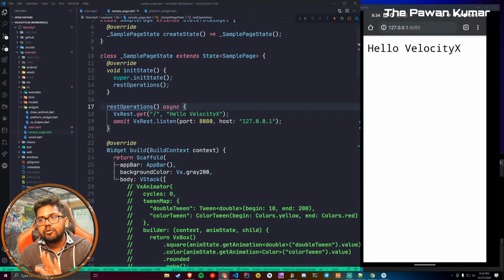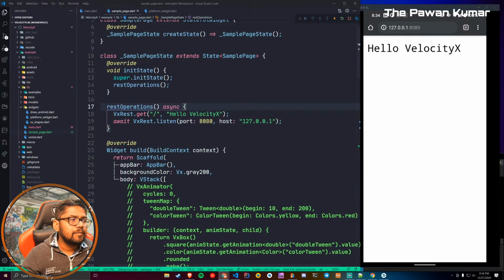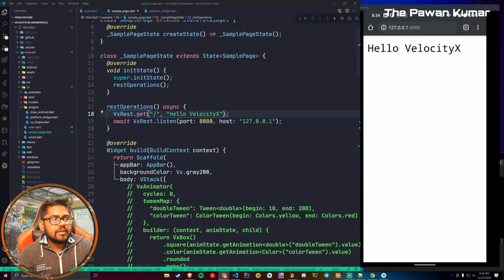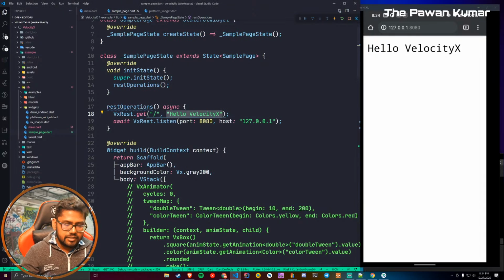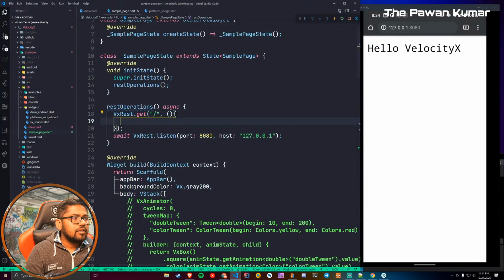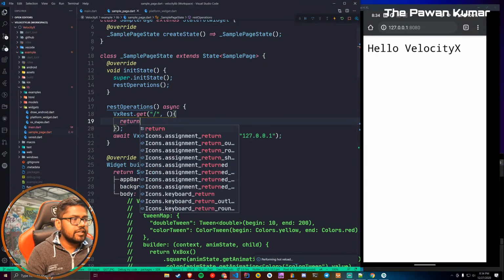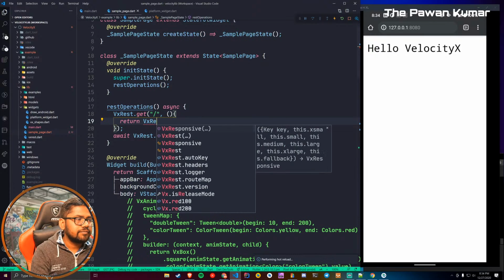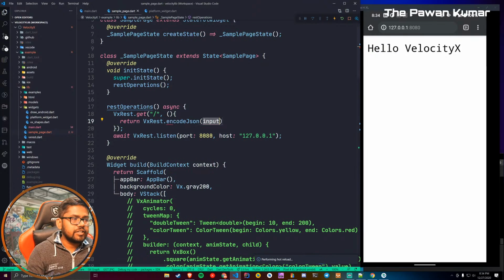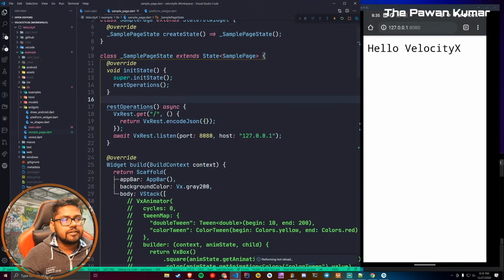So before that, I want to show you how you can return a JSON. So rather than just saying a string over here, what you can say is something like a function, and similarly you can show JSON using a function itself. So how you will do it, let's say this is how you will use it, and then you will say return vxrest dot encodeJson. Okay, and then you can have a JSON over here, and basically if you return this like this, it will return a blank JSON.